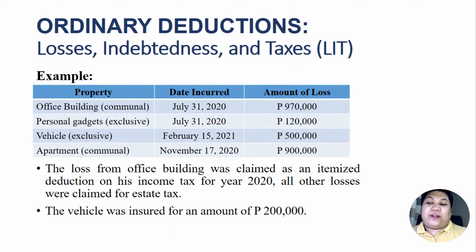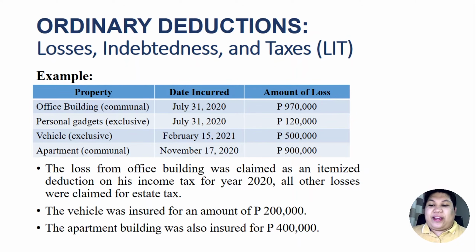And another, the vehicle was insured for an amount of 200,000. The vehicle was an exclusive property and the loss was 500,000. Okay? Though there was an insurance recovery, the insurance is not enough to recover the entire loss. And there was an excess loss of 300,000. Therefore, this could possibly be deducted from the gross estate. And finally, we have here the apartment building, which was also insured for 400,000. And we know the loss was 900,000 pesos. Therefore, there is still an excess loss of 500,000.